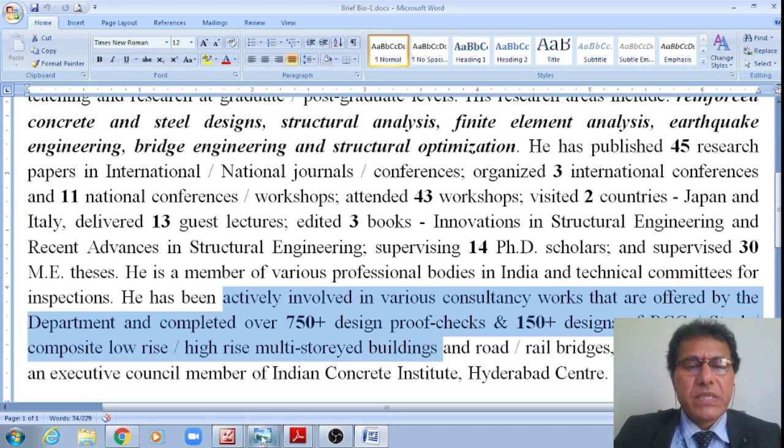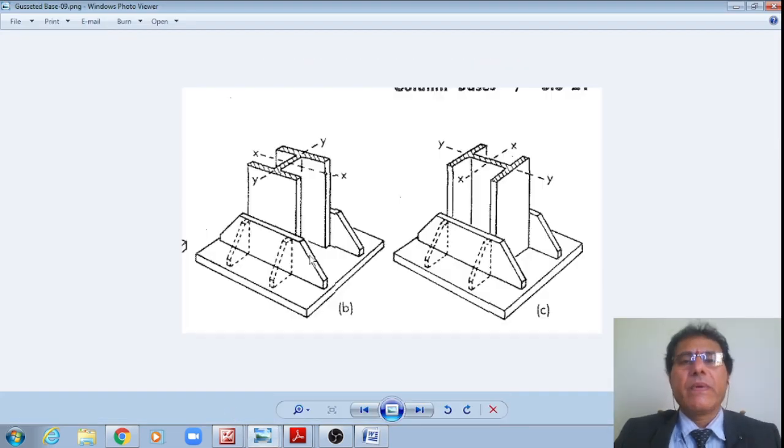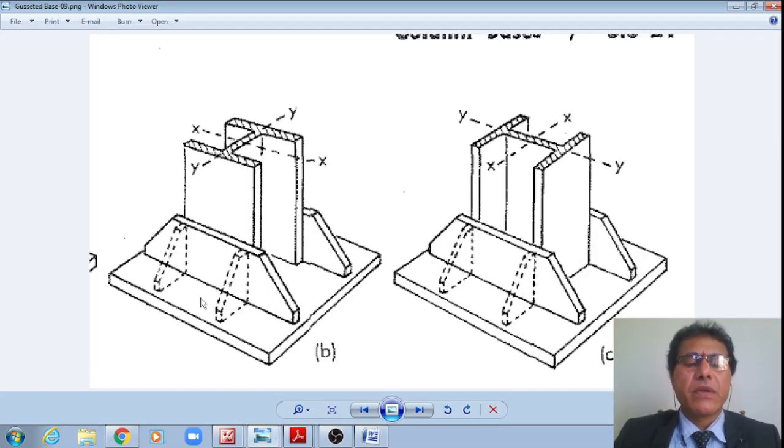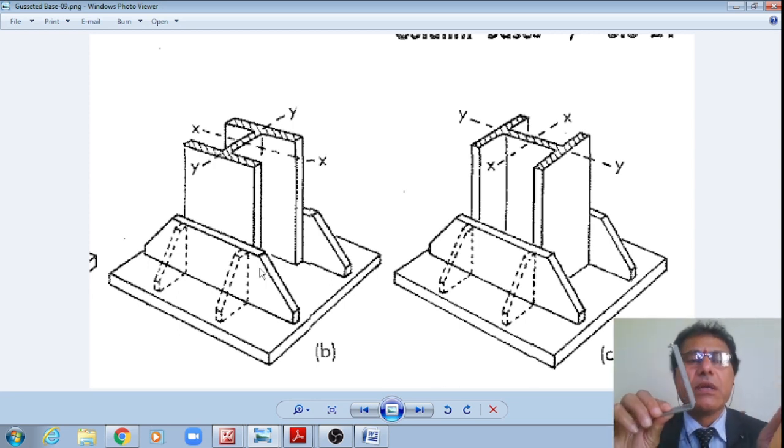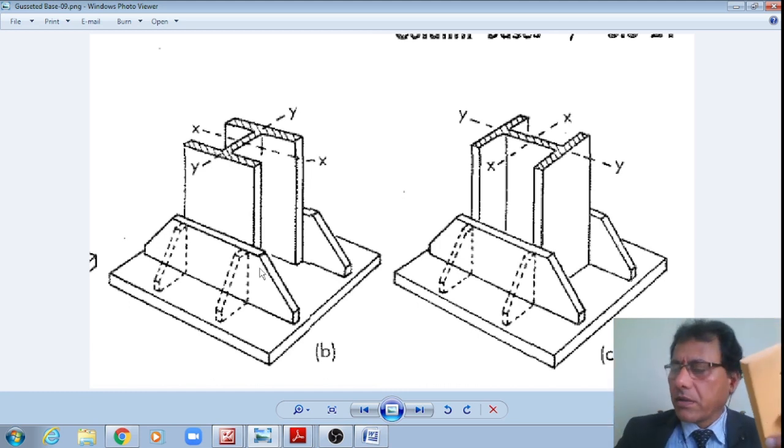Now, before we see the actual discussion, students, let us see what we will be seeing in today's class. We will be discussing two problems like this. The second problem we will be discussing is that of the welded gusseted base, in which case we will not be using the angles like this. We will only be using the gusset plates or the bracket plates like this only.